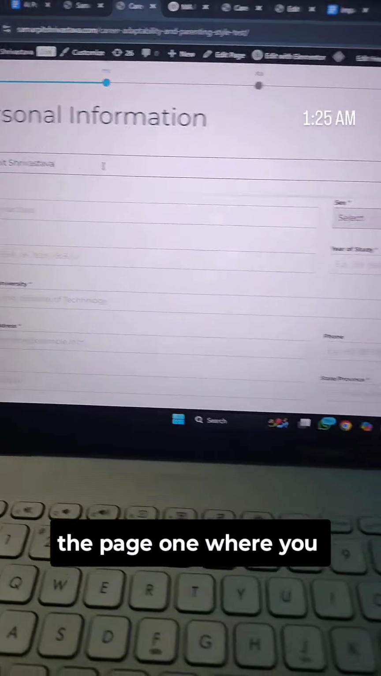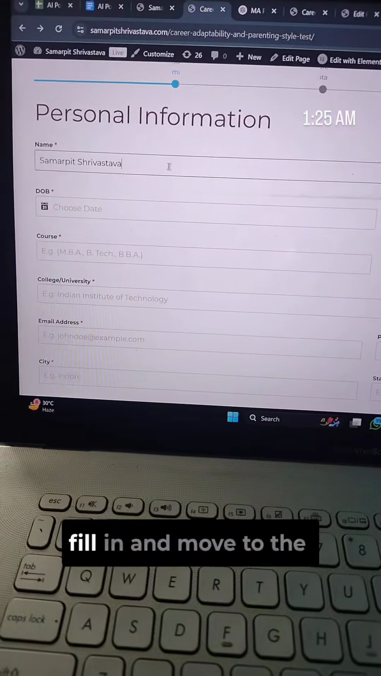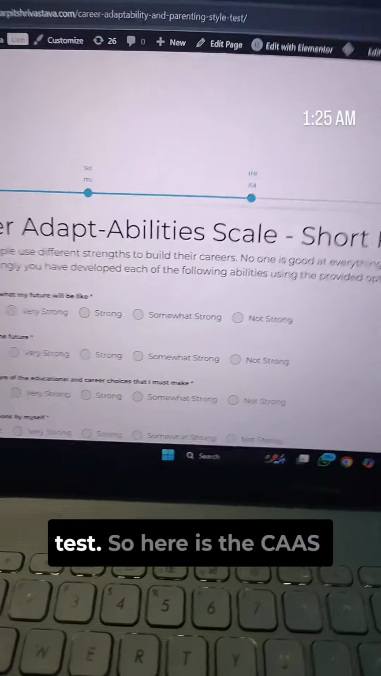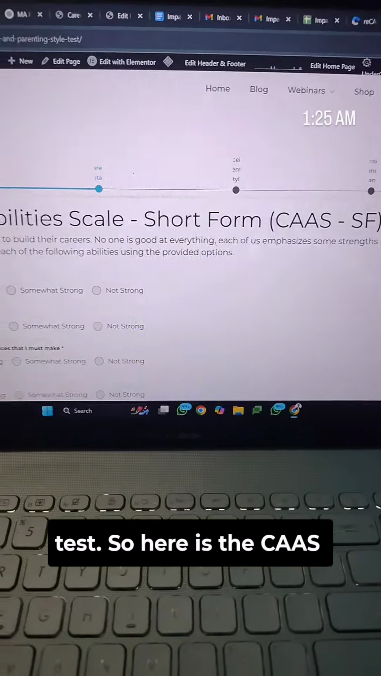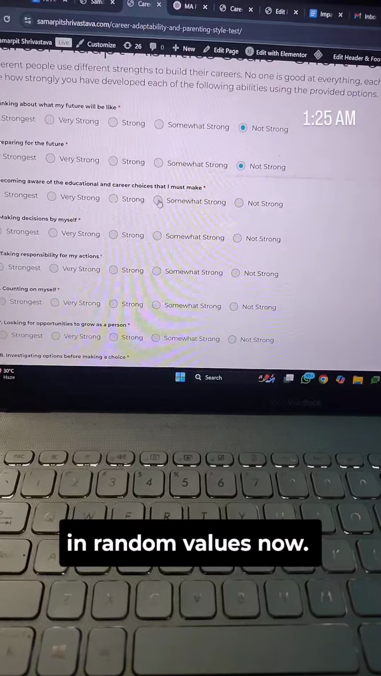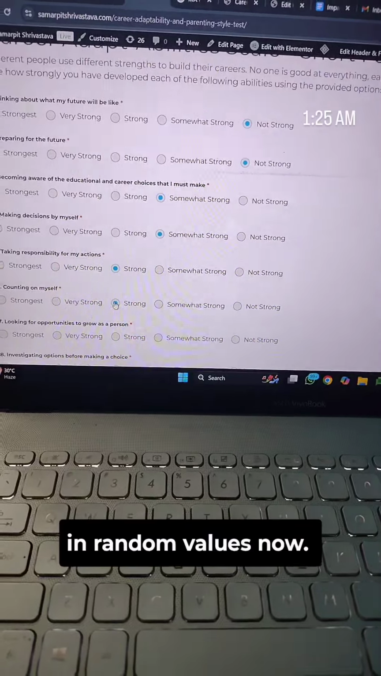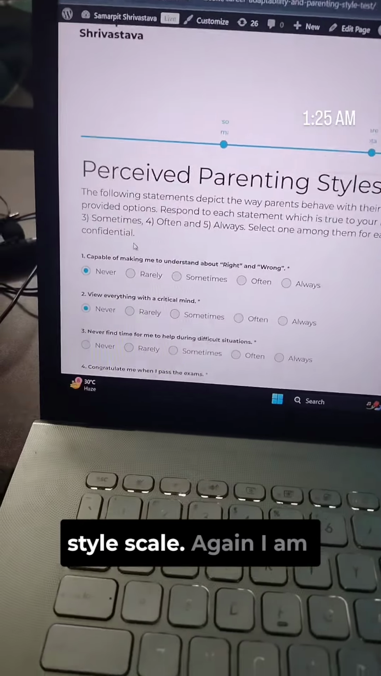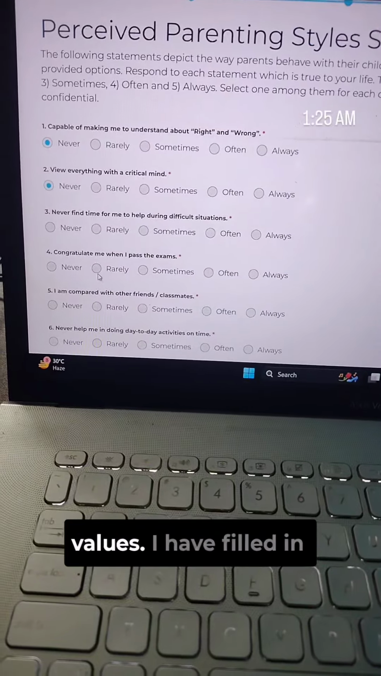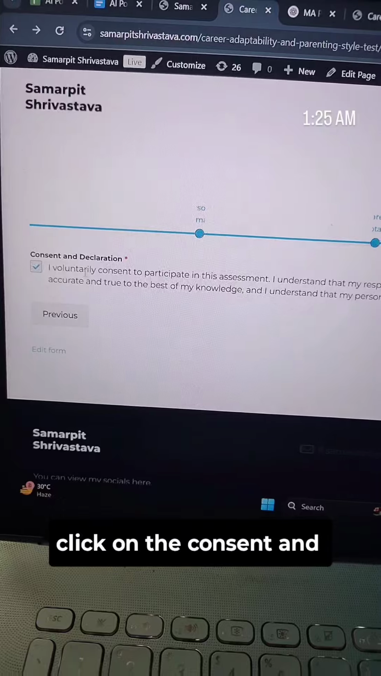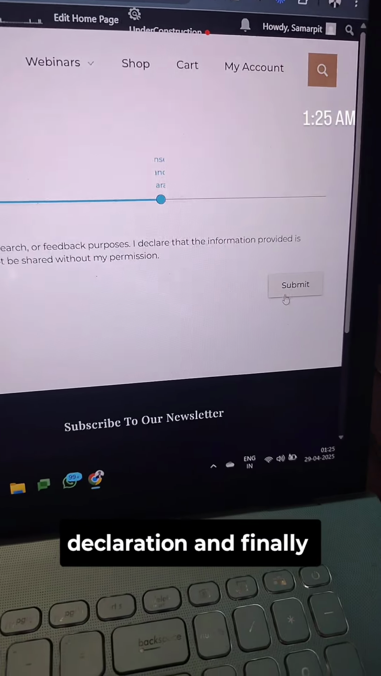Here's page 1 where you fill in the personal information. I'll just fill in and move to the next page. I am clicking on next to start the test. So here is the CAS SF test. I'll just fill in random values now. Then I click on next. I come to the second scale, the perceived parenting style scales. Again, I'm going to fill in some random values. I have filled in some random values. I click on next. Here I click on the consent and declaration, and finally submit.